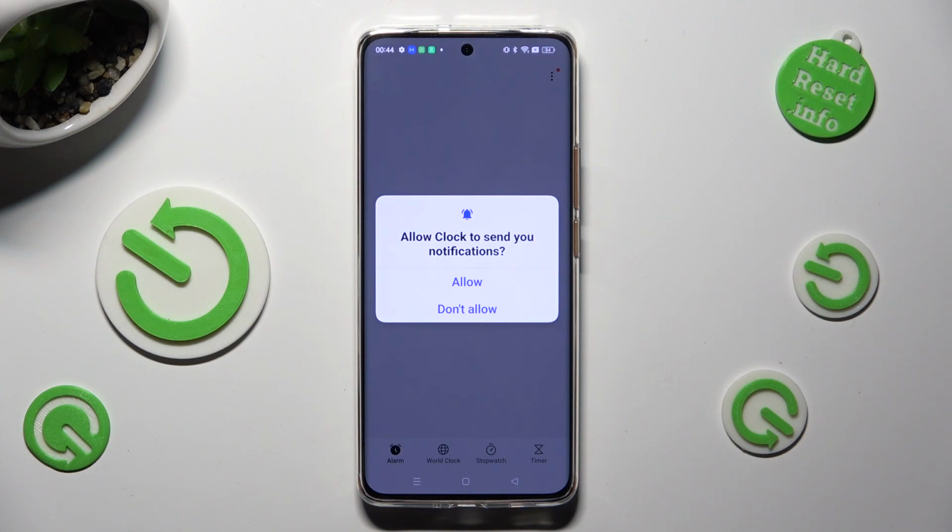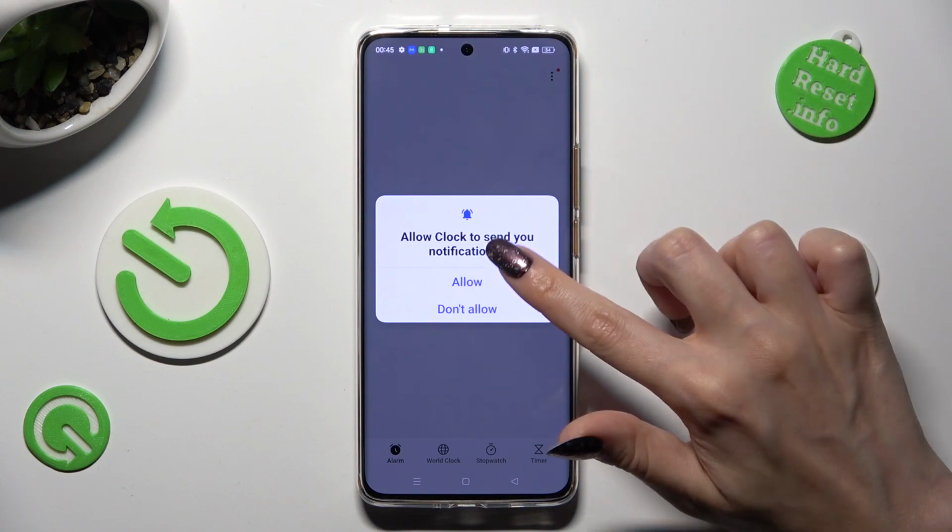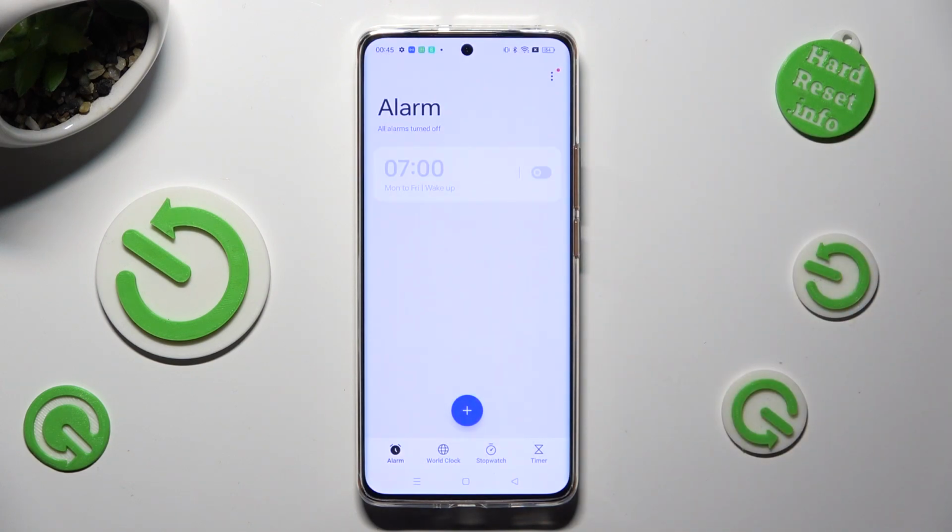Following that, if you never used it before, select Allow in the pop-up. And then click on Alarm section at the bottom left corner if it's not already on. Now, before creating your alarm, tap on those three dots at the top right corner.